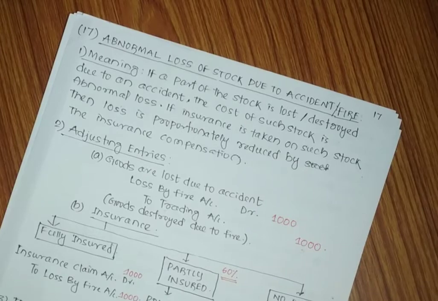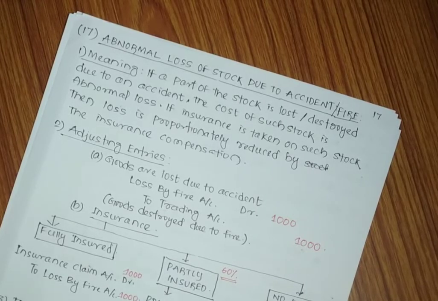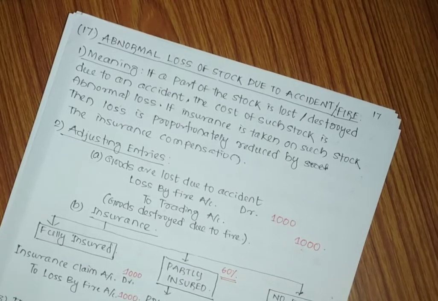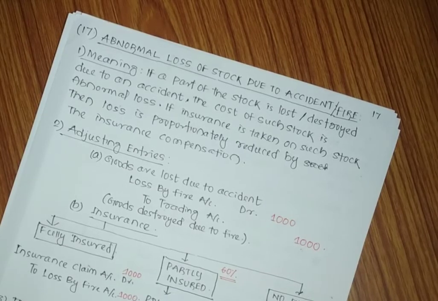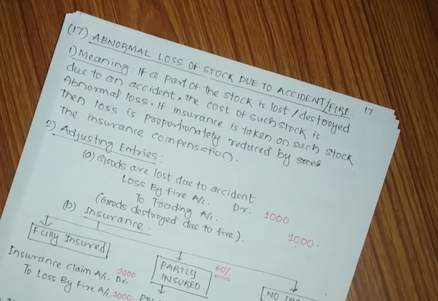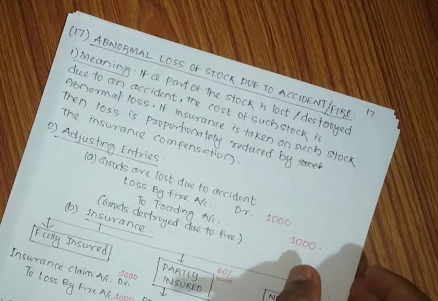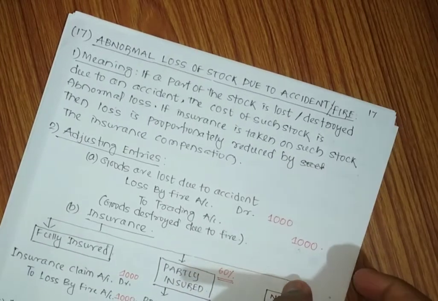Sometimes the insurance is taken on a partial basis, that means not on the whole goods. Let's say 50% or 60% of stocks are insured. In that case, the insurance company, in the event of loss of stock, pays only that portion of the loss. So accordingly, the remaining portion will be considered as a loss for the business.